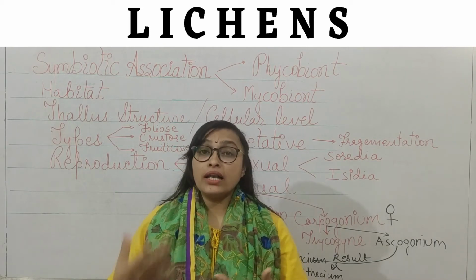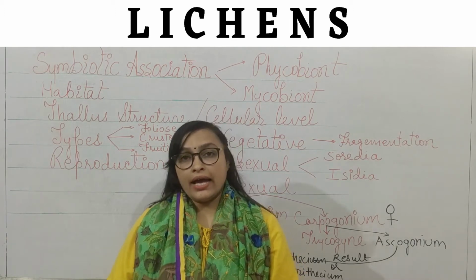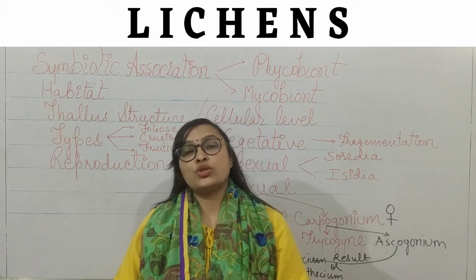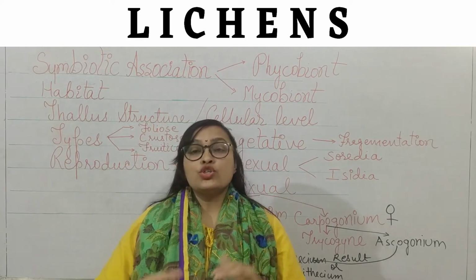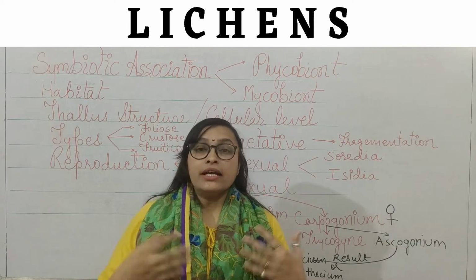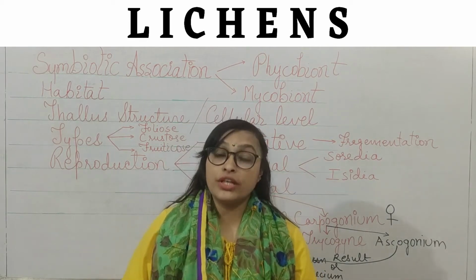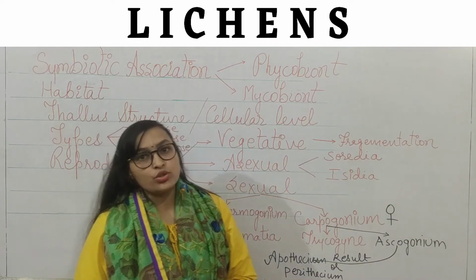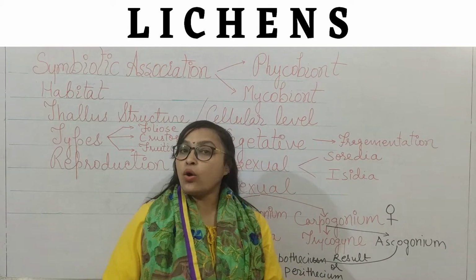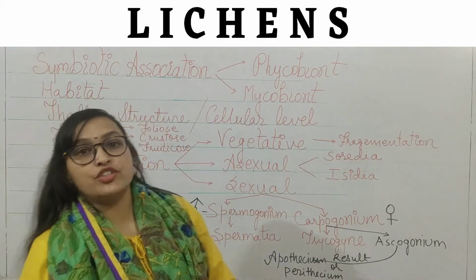Fungi provide algae water and minerals along with shelter, and algae provide already prepared food just after photosynthesis to the fungi. Both are mutually associated with each other, so this association is called a symbiotic association, also a mutual association of algae and fungi.